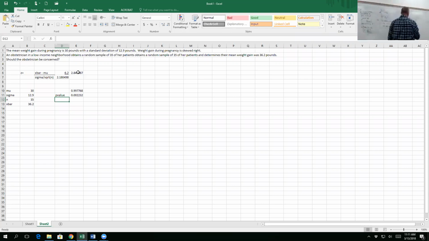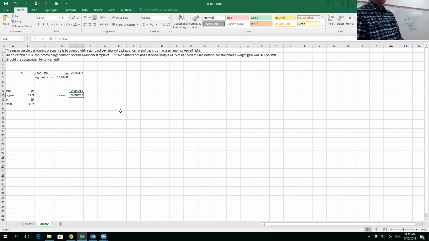So I'm going to be using the command norm.dist, and then you put in your z-score, whatever your z-score is. There are two versions. The one without the dot is easier. The one with the dot, you have to put true on the end, and it's okay. It'll give you the same answer. It's just more annoying. Okay?